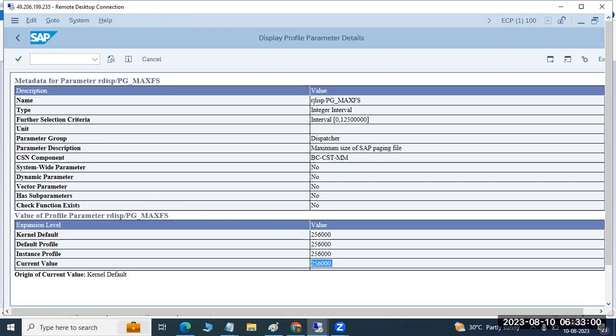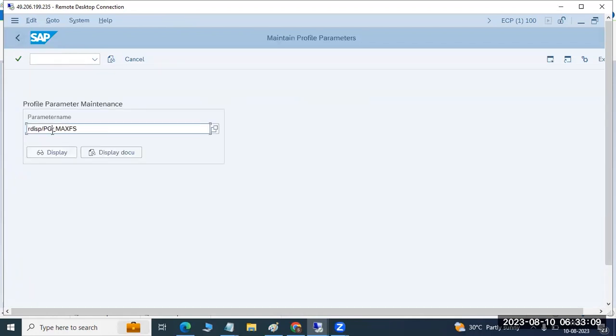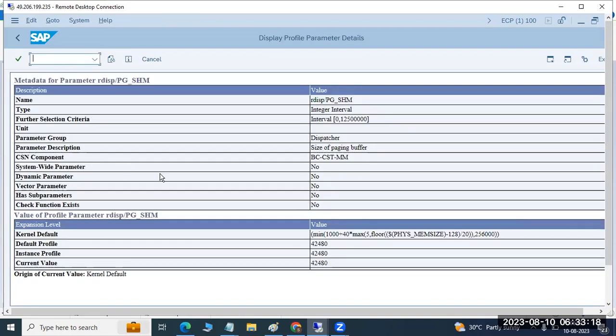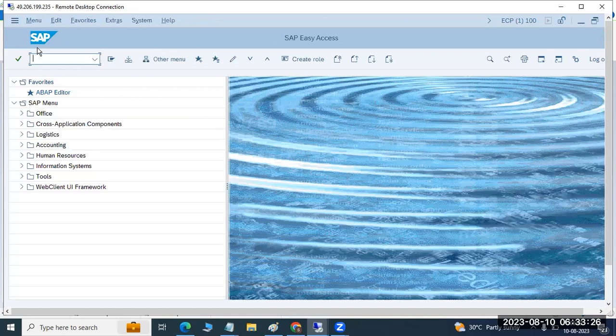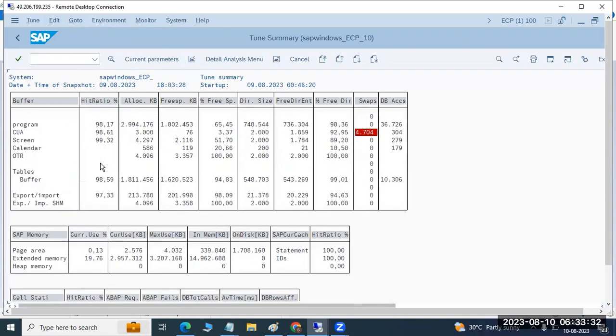If you increase this parameter, we may fix some memory paging related dumps in the systems, right? This is an important parameter. So we can fix some shared memory paging related errors. This depends upon your physical memory and the size of the paging buffer parameters. In ST03, we can see the pagings here, page memory. The page area means the paging related errors we can find out here, right? So this is the paging related things in ST22, right?